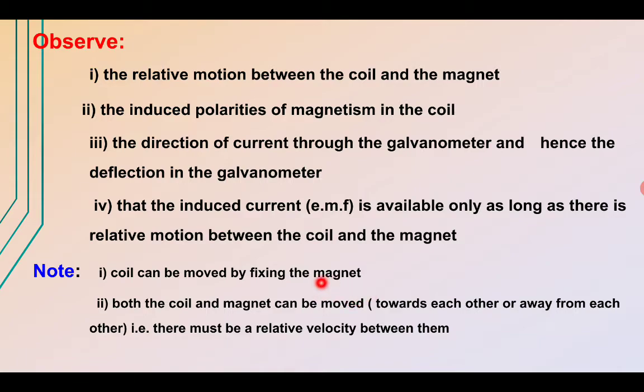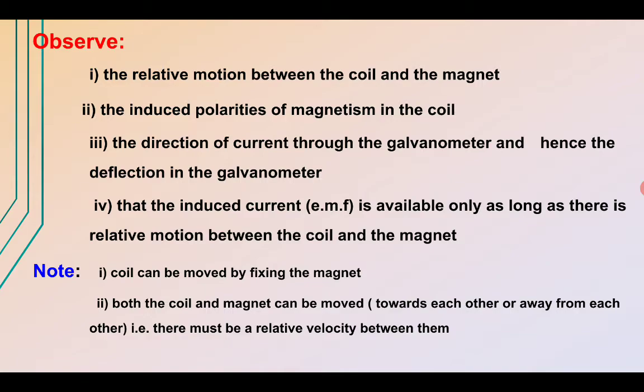In that case there is some relative velocity or motion between the coil and the magnet, because of which the flux changes and hence current is induced. The next point is that the flux linked with the coil changes relative to the position of the coil and the magnet. If we change the position of the coil and magnet, the flux also changes.